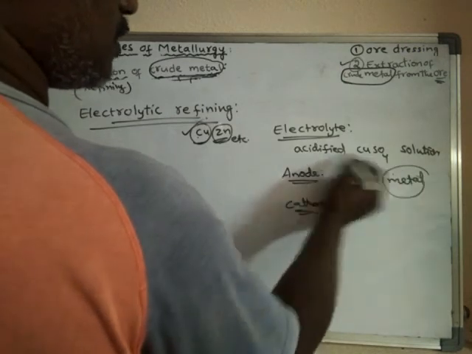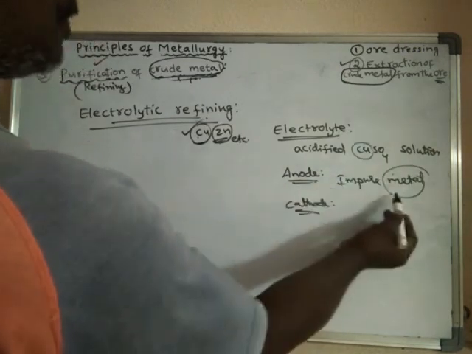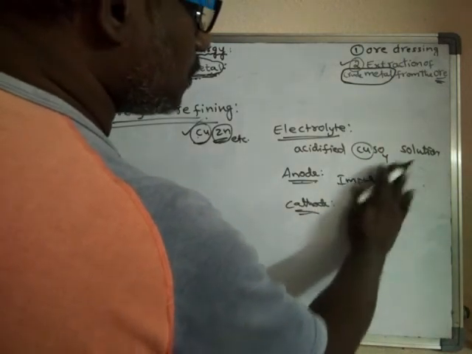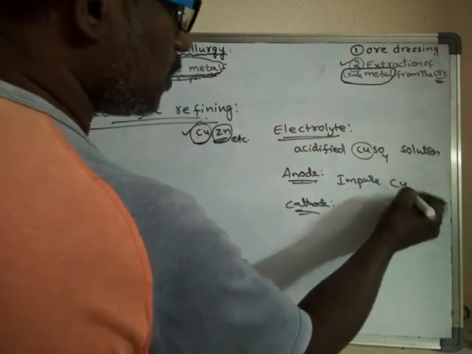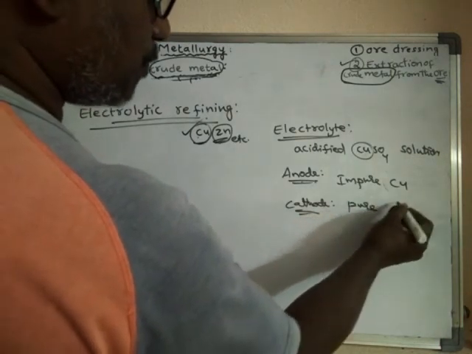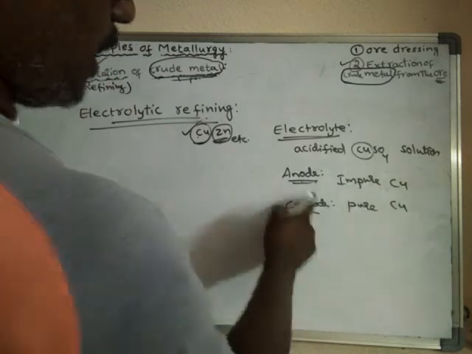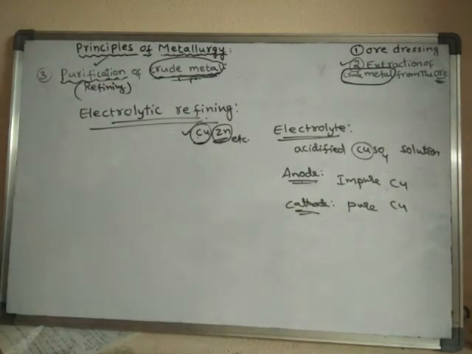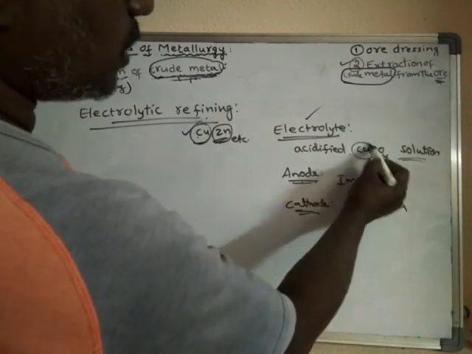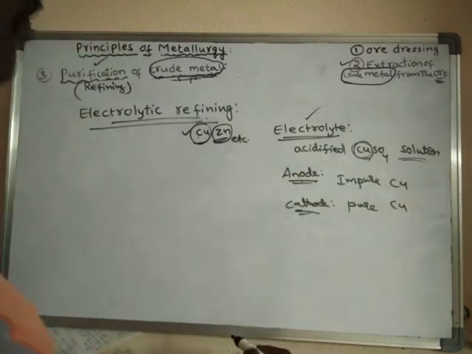The anode should be made up of impure copper or blister copper, and the cathode should be made up of pure copper. Both anode and cathode are made up of the same metal, and the electrolyte also has a salt solution of the same metal.